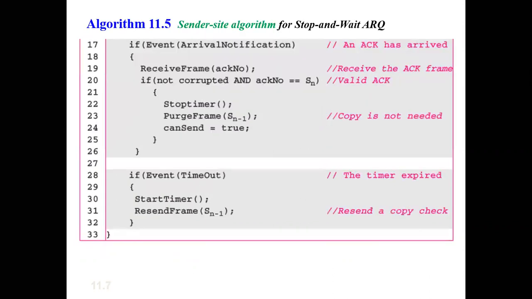So what happens if you get an acknowledgement now? First, you're going to check whether it is not corrupted. And if it is not corrupted and it matches the sequence number, and once you receive the acknowledgement, that means the frame has been received properly at the receiver end. So you will stop the timer and you will remove the copy of the frame which was made on the sender side. So that copy, that is your previous sequence number, is removed. And then you're setting the can send flag as true so that the next frame can be sent. So once the acknowledgement comes, the event will just change the flag.